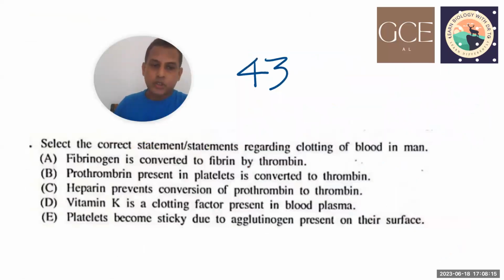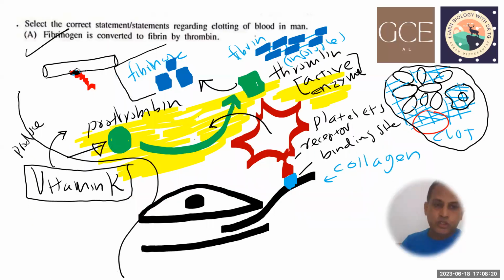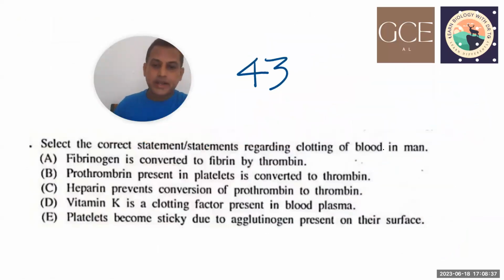Next one, prothrombin present in platelet is converted to thrombin. No, prothrombin is present in plasma. I clearly said the yellow color area is plasma. Prothrombin is an inactive protein which is present in the plasma. As a result, this one is not correct.